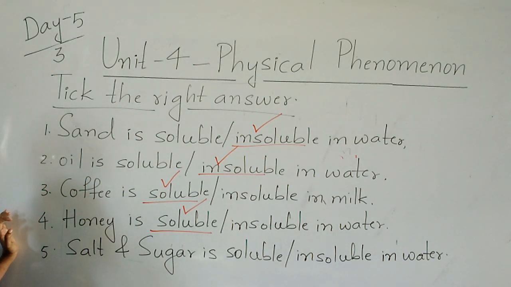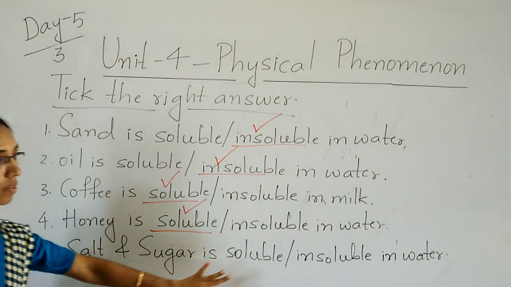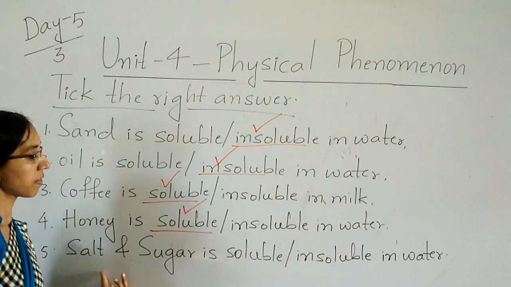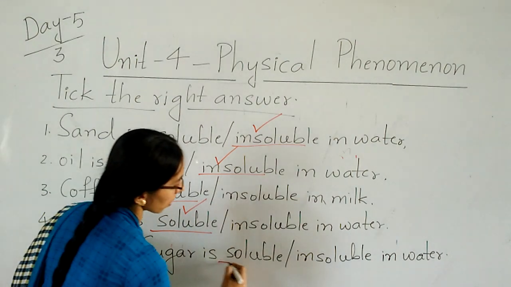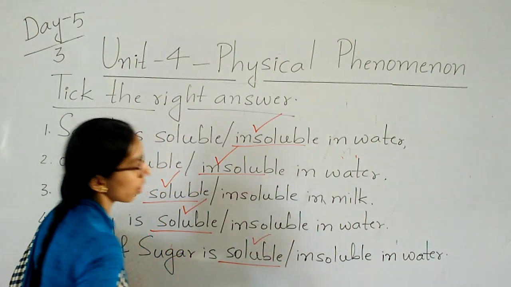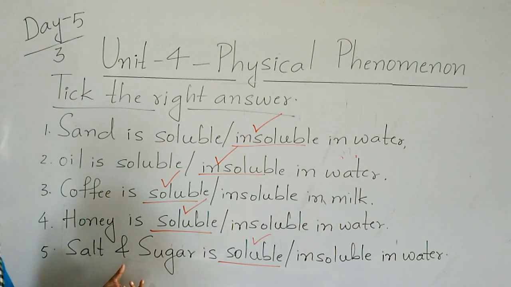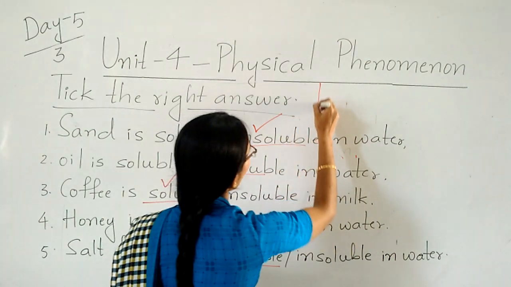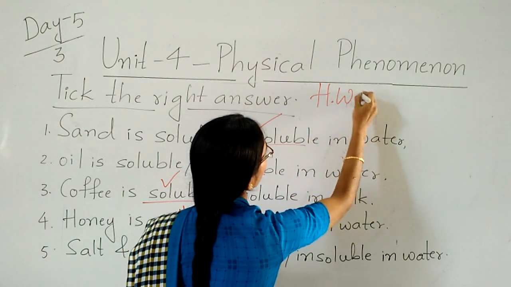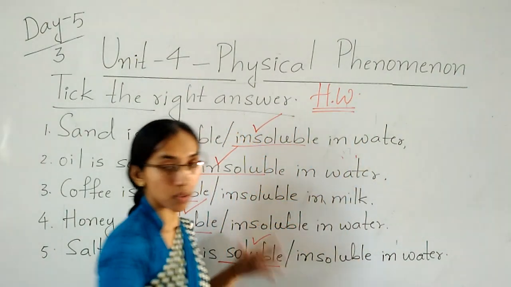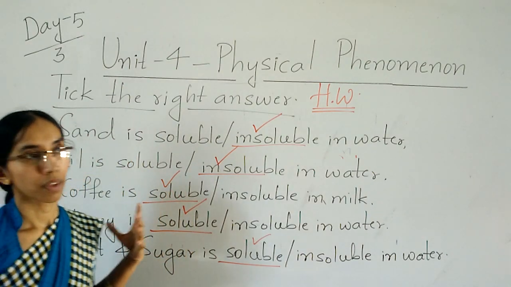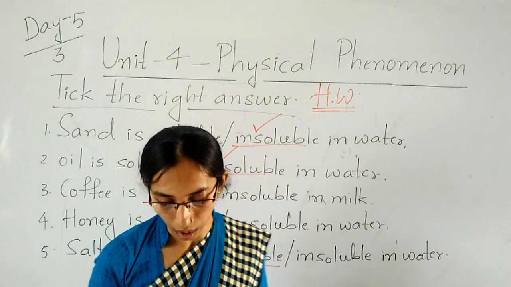Insoluble. Are salt and sugar soluble or insoluble, children? Both dissolve in water. That means they are soluble things. Now children, what do you have to do? You have to copy this down in your notebook. Okay children, this is the homework. You have to copy it down in your notebook.